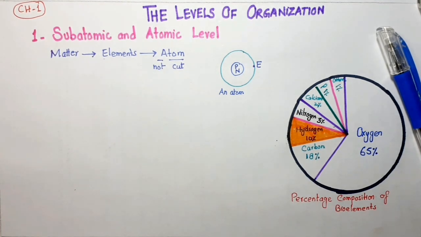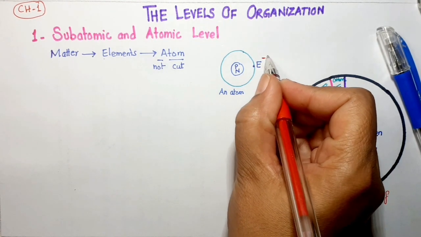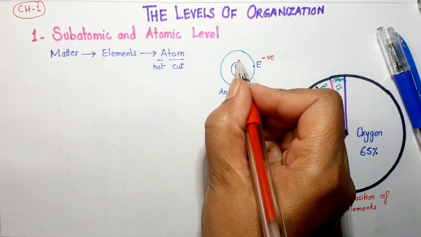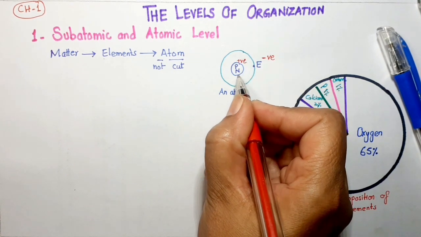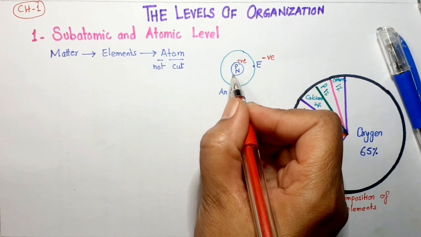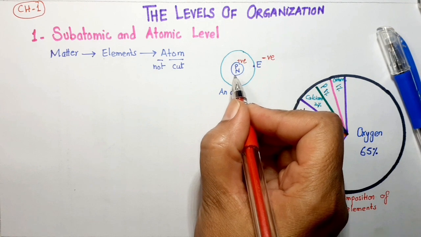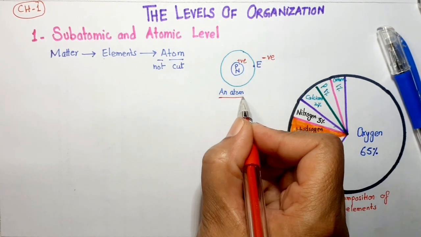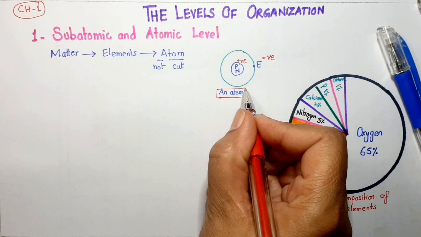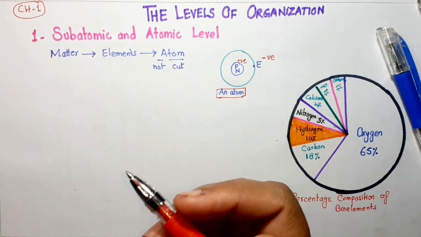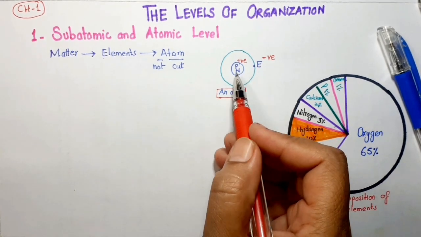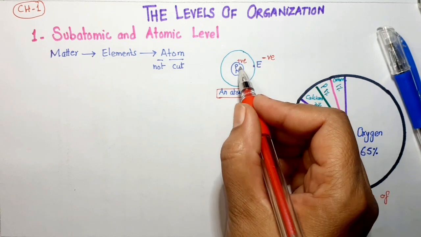One more thing that I want to add here is electrons are carrying negative charge, protons are carrying positive charge, and neutron is neutral. It does not contain any charge. So this is an atom, and these are proton, neutron and electron.